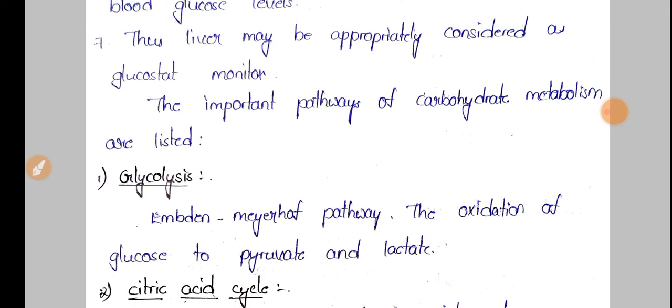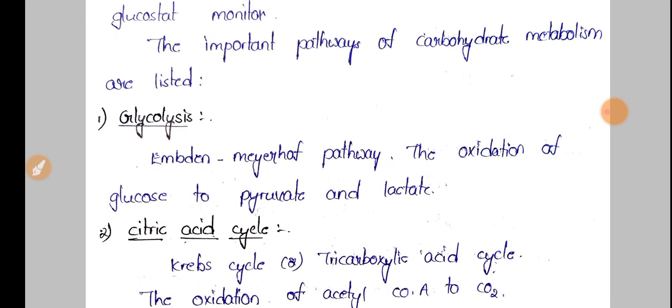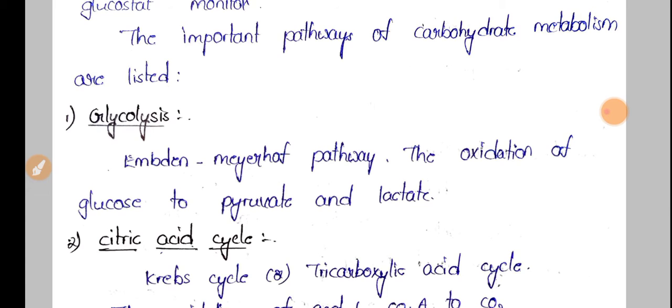So here in carbohydrate metabolism we have glycolysis and the citric acid cycle, and this citric acid cycle has many names. The citric acid cycle is also called the Krebs cycle or tricarboxylic acid cycle. Glycolysis is where glucose is converted into pyruvate and lactate.